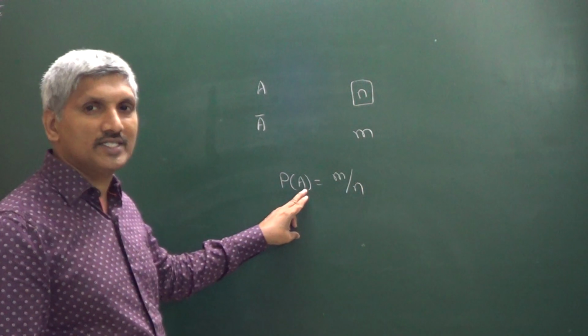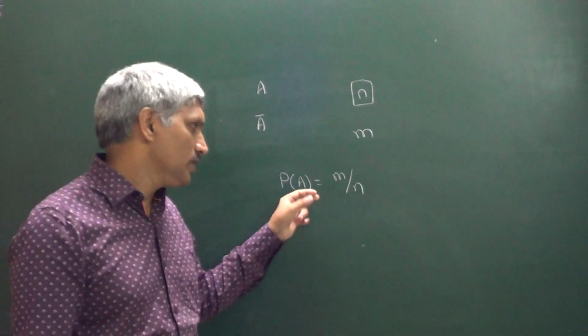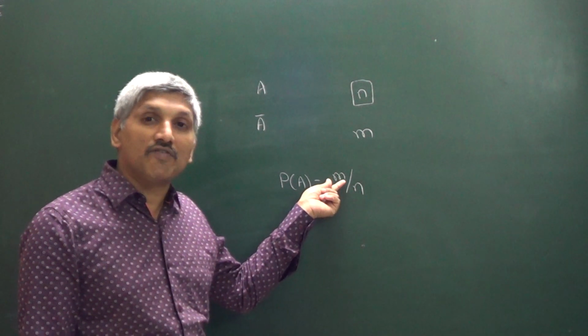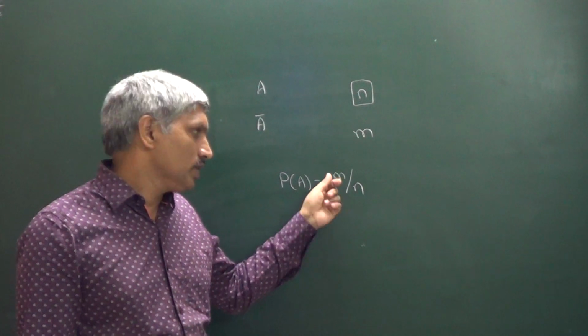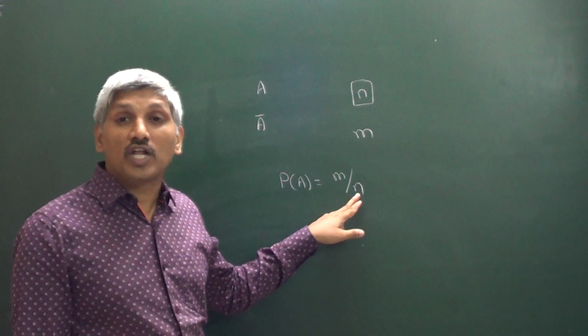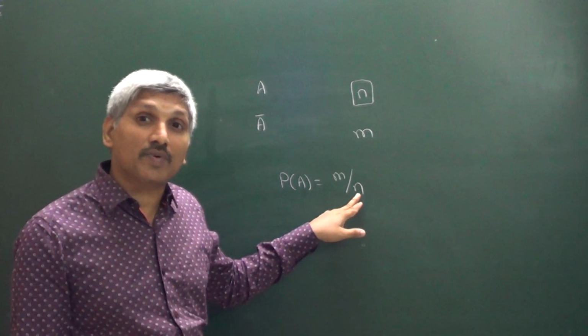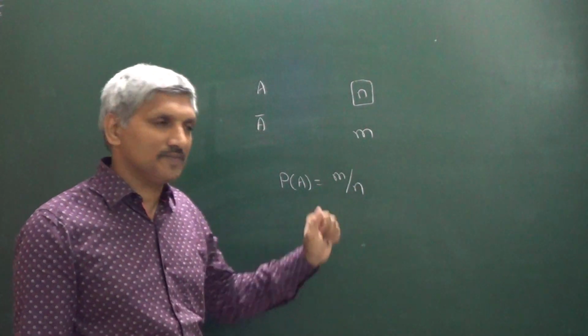Probability of occurrence of an event is equal to the number of elementary events favorable to A divided by the total number of elementary events present in the sample space.